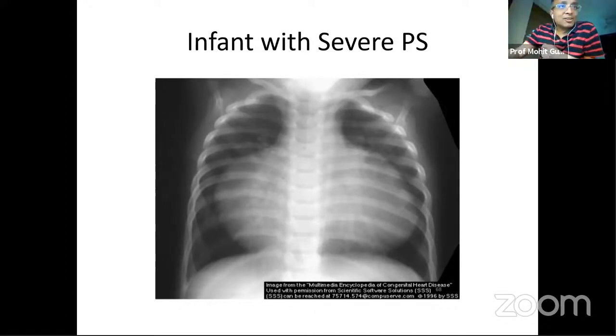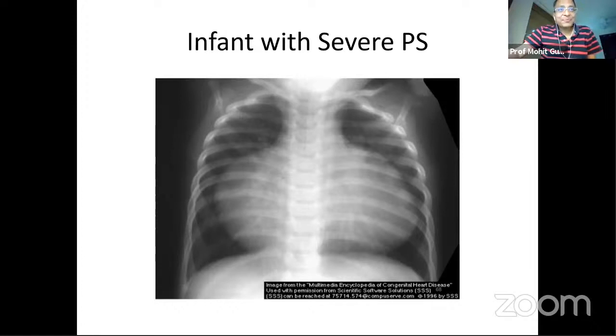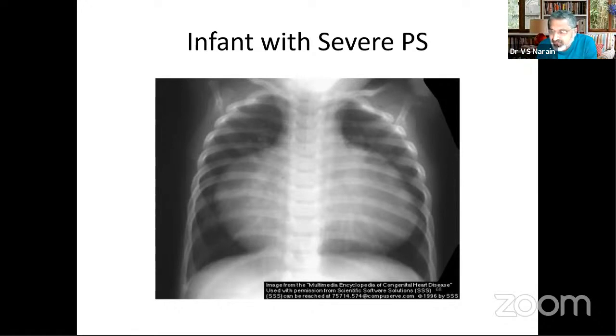So another question from Lakshdeep. Dr. Rahul is asking how to see infundibular enlargement on X-ray. Infundibular enlargement on the X-ray will be very difficult to see, but one of the reasons for prominence of the RV, one of the reasons for the fullness of the pulmonary bay in tetralogy, has been described as dilatation of the RV outflow tract. Post surgery, if you have dilatation of the right ventricular outflow tract, you can have prominence in that area.